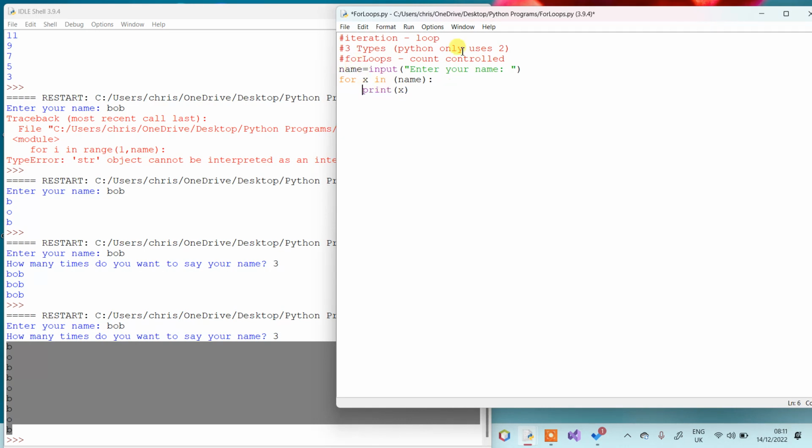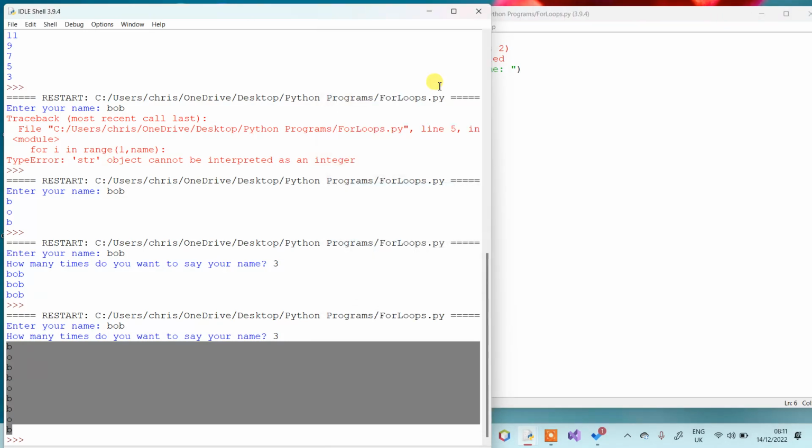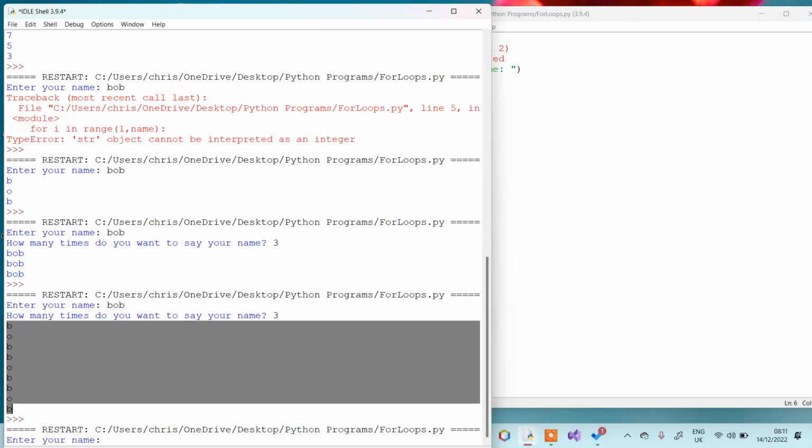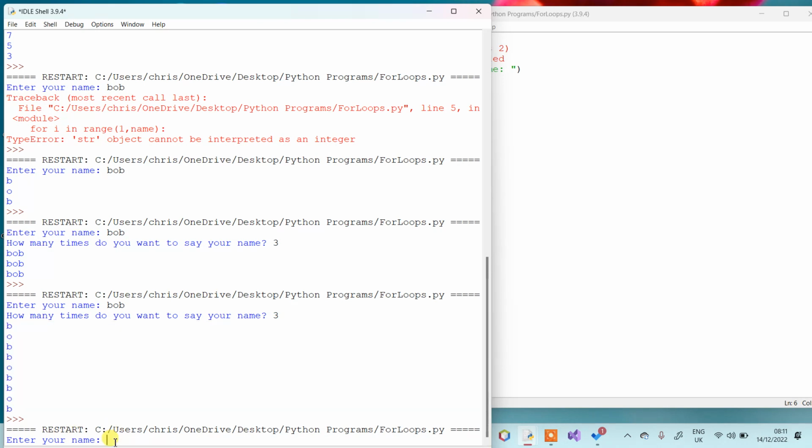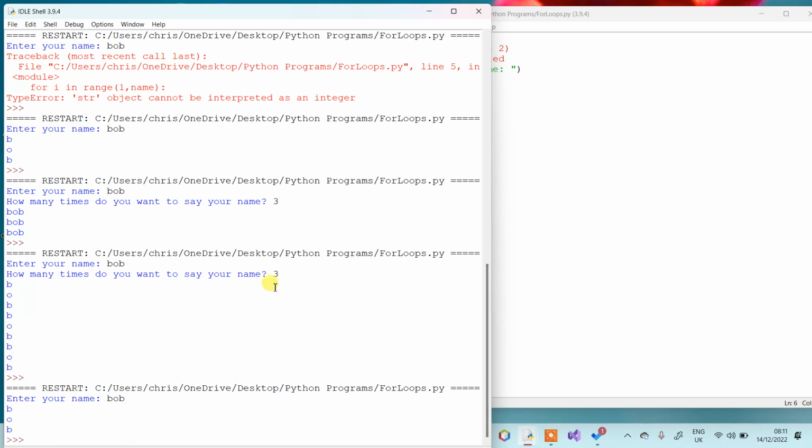Okay, so here's the thing. I'm going to ask my name, and it says for x in name, print x. So it's going to run through my name and print out x on different lines, just like we did before. Now we'll run it and see. And what is your name? Down the bottom here, Bob, and it's going to run through Bob.